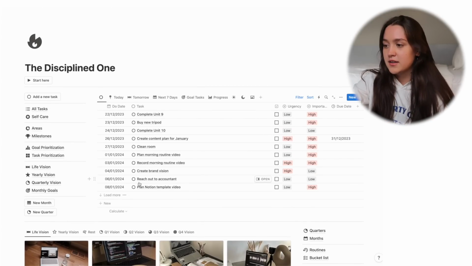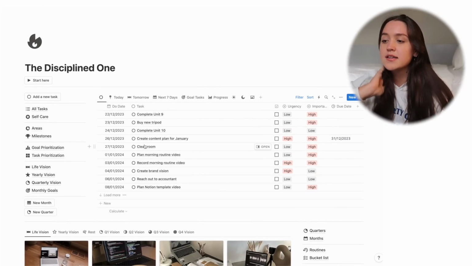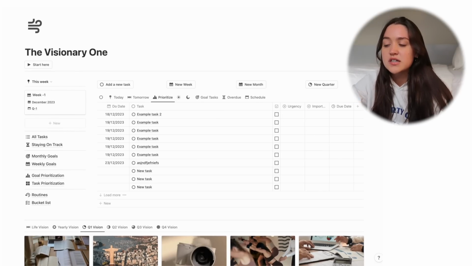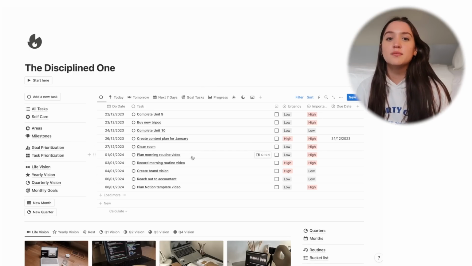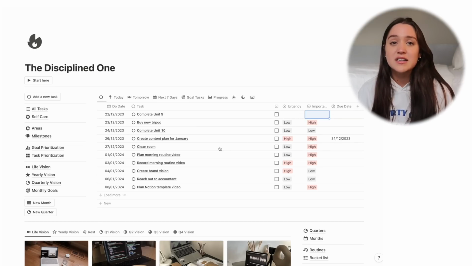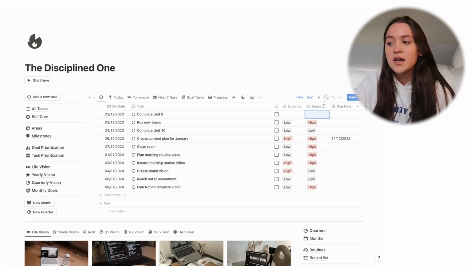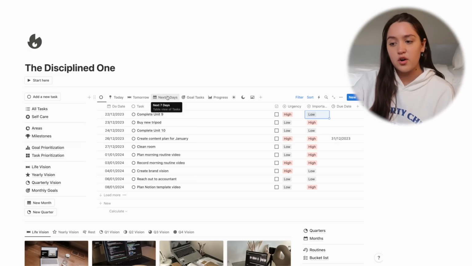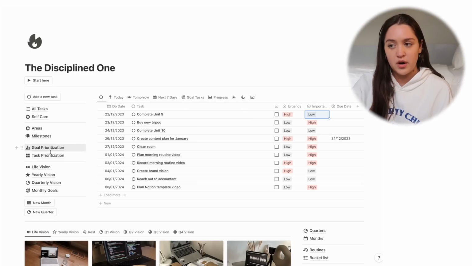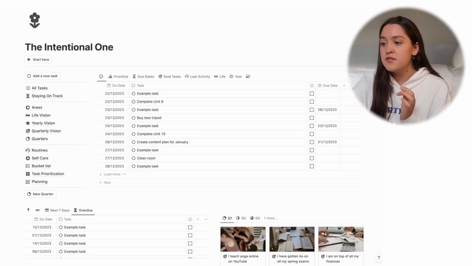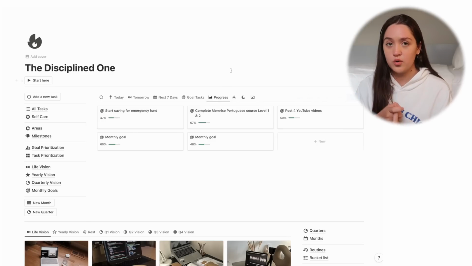The difference we have in the main database that we see here is in the visionary one, we have the prioritize, which the disciplined one doesn't need as much because they're very action based. So they don't even always need to have these little urgency things. Sometimes this could even be empty. The disciplined one doesn't really care, it's going to get done anyway. So it doesn't always need to prioritize. Obviously you can if you want to, but you don't have to. If you want to prioritize, you still can. You just go into task prioritization, but it doesn't have to be on the first main page because it's not what they need.